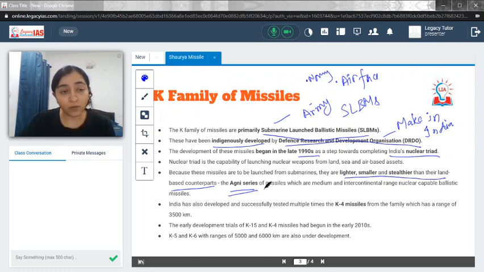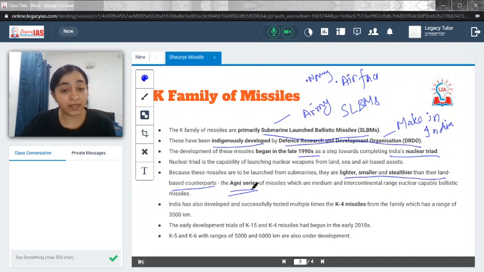So we have Agni 4, we have Agni 3. So just go ahead and check the specification for them. The thing that you could see from over here is the Agni series is the counterpart of SLBMs. And why is the Agni series more heavyweight? Because for submarine launch, your K family of missiles are lighter, smaller and stealthier.